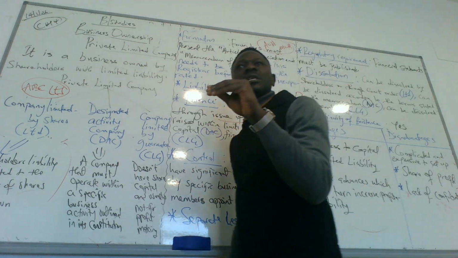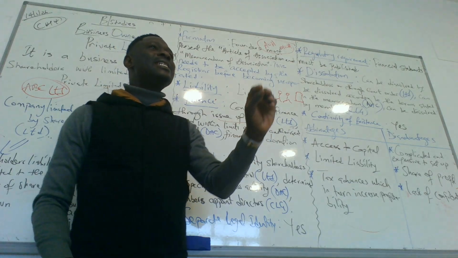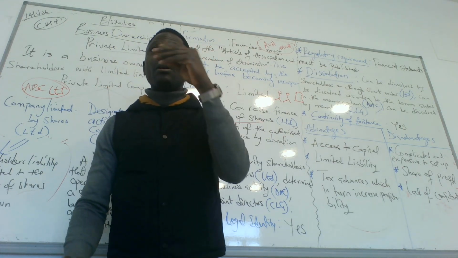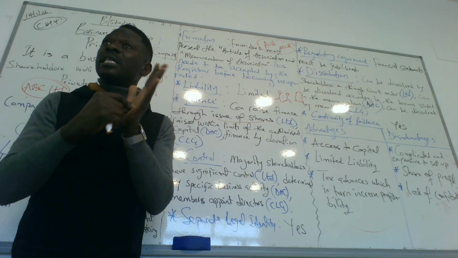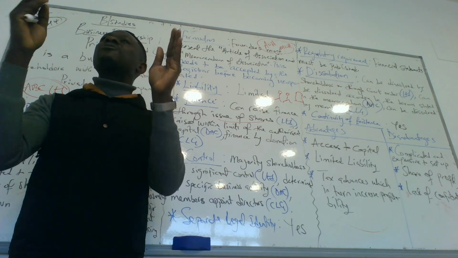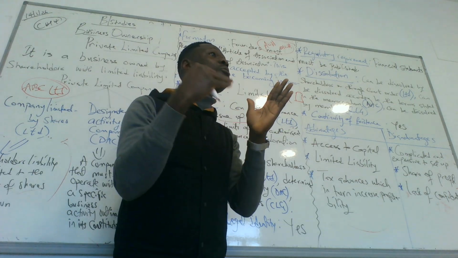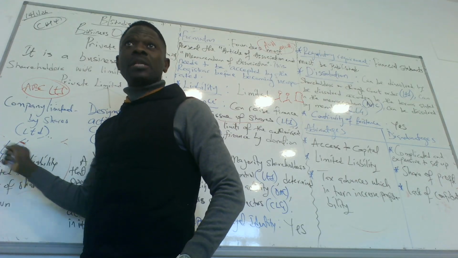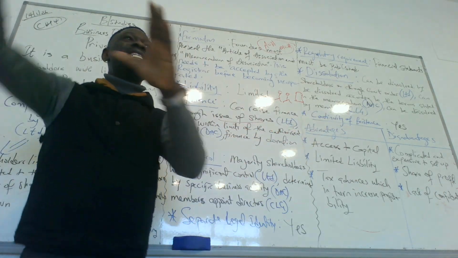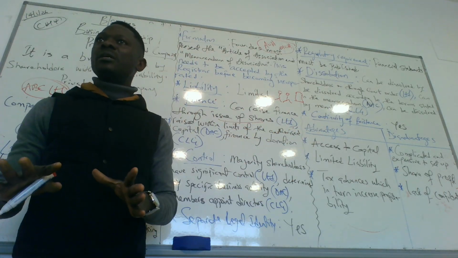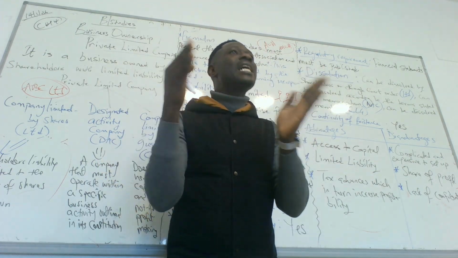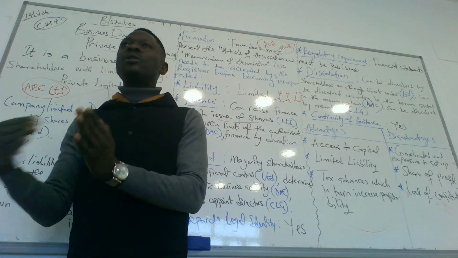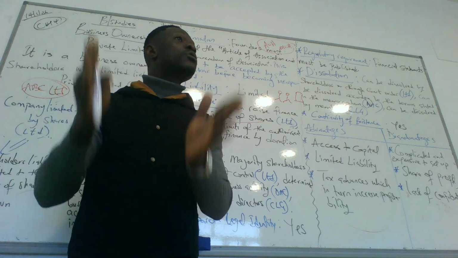What is an authorized capital? An authorized capital is the maximum amount of shares you can sell. So for DAC, they can only sell the numbers of shares the government allows them to sell. For private limited company, they can sell as much as they want within the friends and family. This is a specific business. So whatever they do, everything has to be specific. They don't do more than what the government wants them to do.